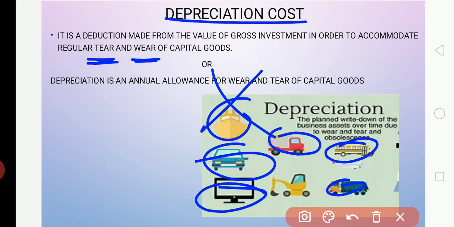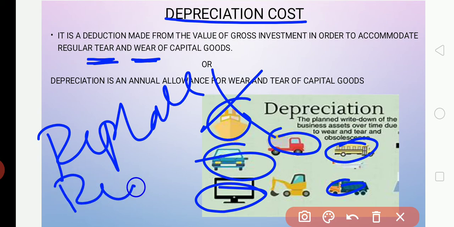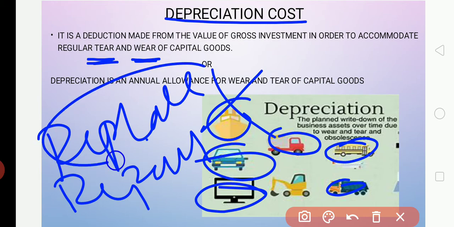Suppose the capital goods become worn out, that means used several times. At that time, what do we have to do? We have to replace or repair it. We do two things. If the things are used several times and are not fit for use, we replace that commodity. If the capital goods are good enough to use for still more years, we repair it.